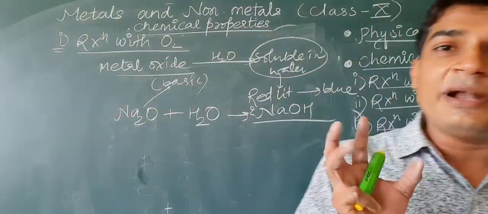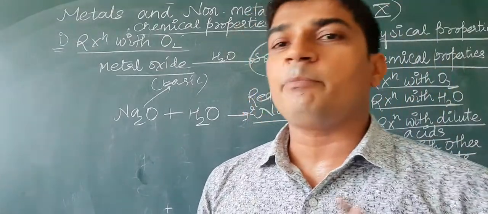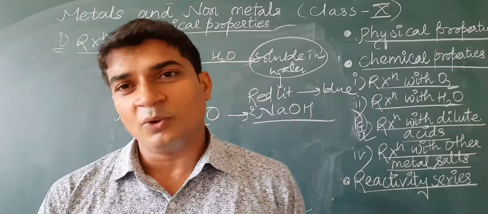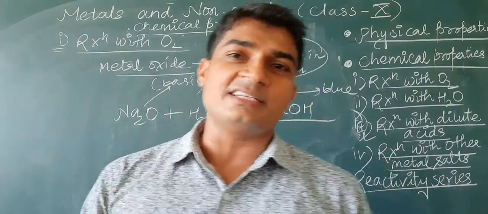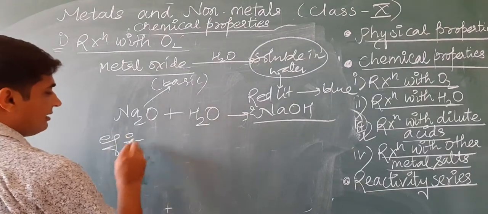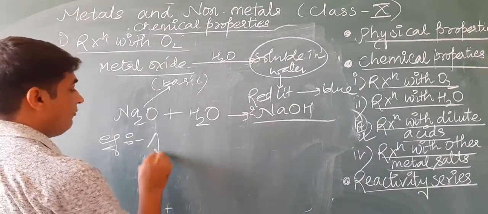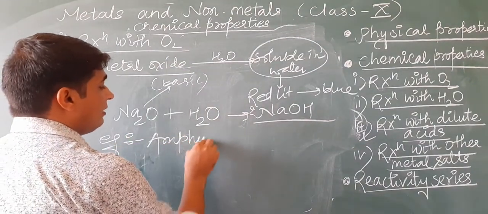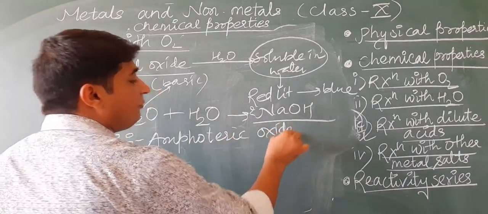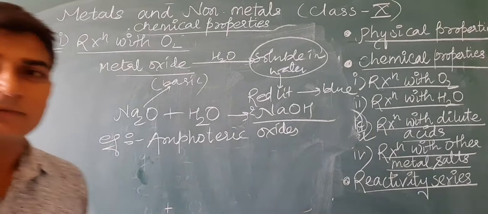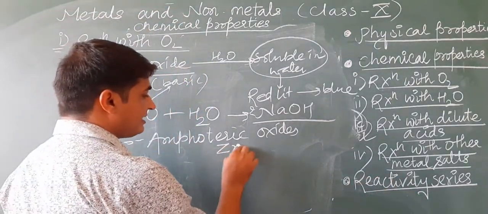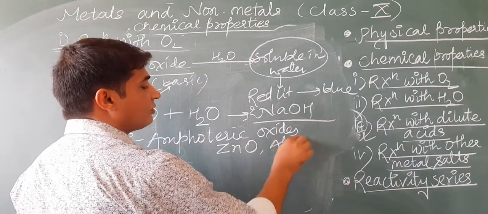But few metal oxides behave as both acidic and basic. How? Because they react with both acids and bases. Such oxides are known as amphoteric oxides. Amphoteric oxides means they behave as both acid and base. Examples: zinc oxide, aluminium oxide.